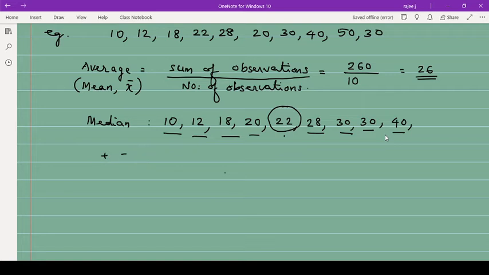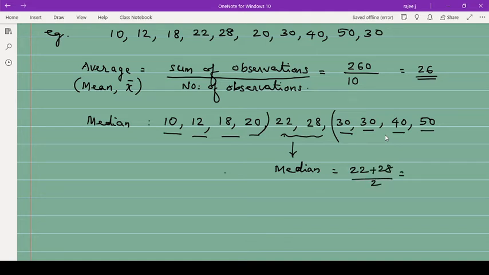But when n is an even number, suppose here 50 is there, then what will happen? Total 10 values are there. So you remove 4 from here, 4 from here, and you get 2 values. In this case, median will be the sum of those 2 values divided by 2. Median is equal to 22 plus 28 divided by 2. So that is 50 by 2, 25 will be the median there.